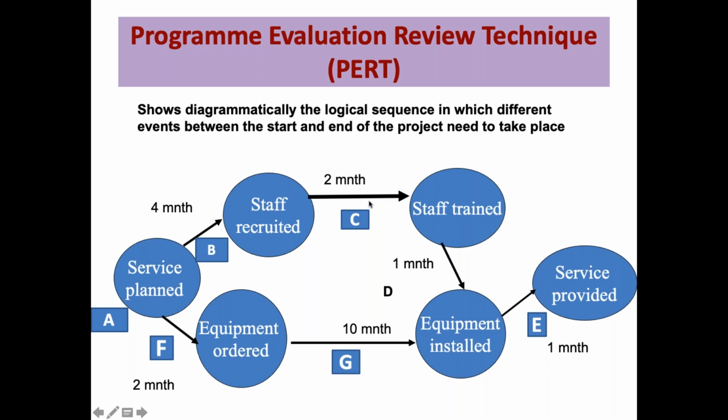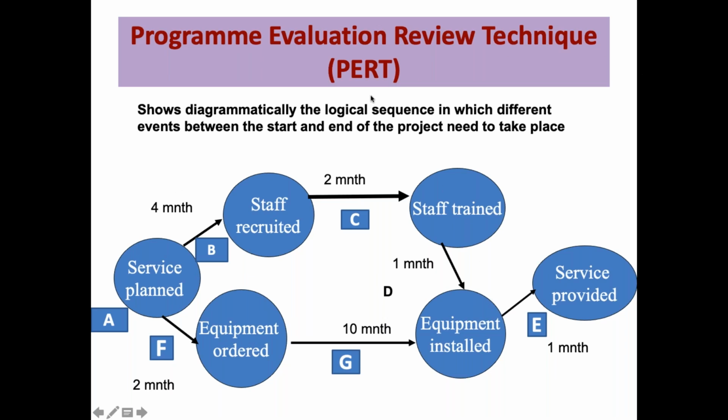First, staff is recruited, then staff is trained, then the equipment is installed and they are going to work with the equipment. And when the equipment is installed, for example, we are talking about ILR here, I'm just giving an example, anything can be there. So equipment installed, then only the service can be provided. So service planned, and then equipment is ordered if it is not there, and equipment installed.